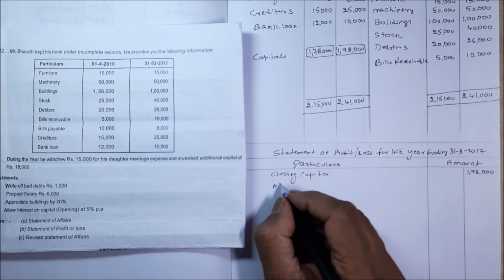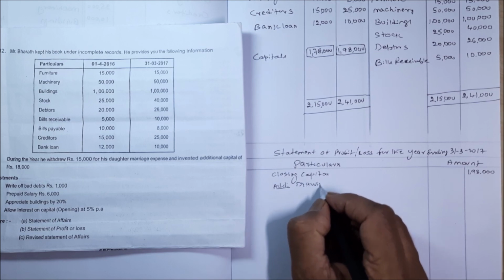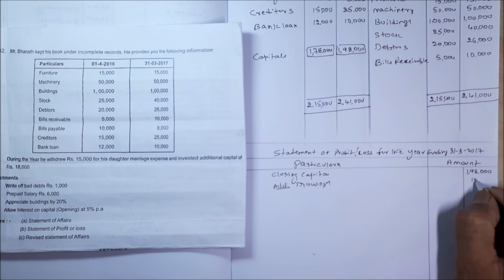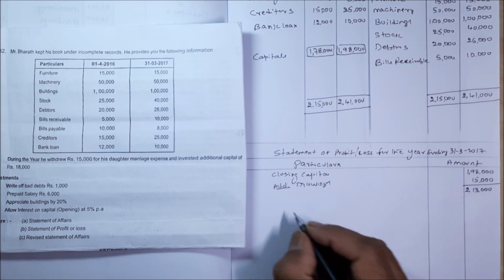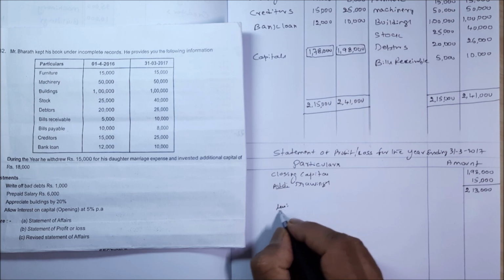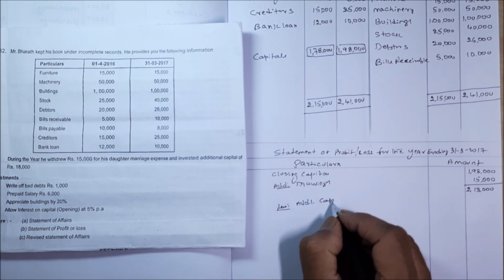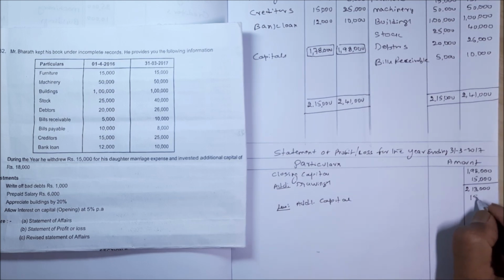Then add drawings, 15,000. Then it comes to 2,13,000. Less additional capital 18,000.